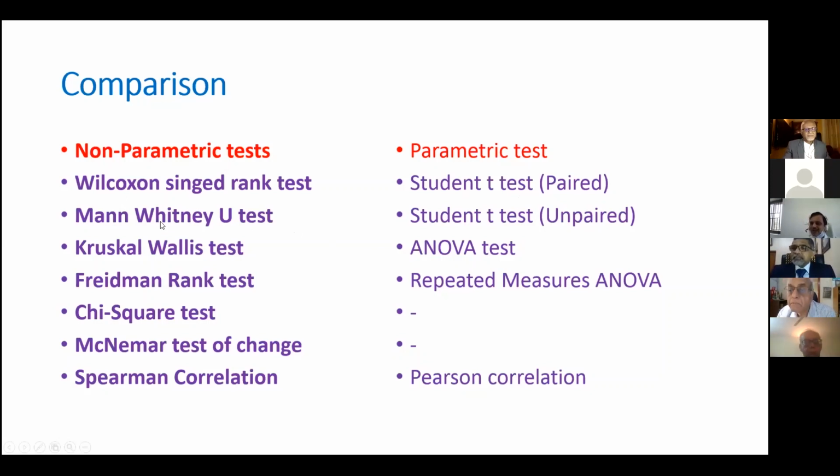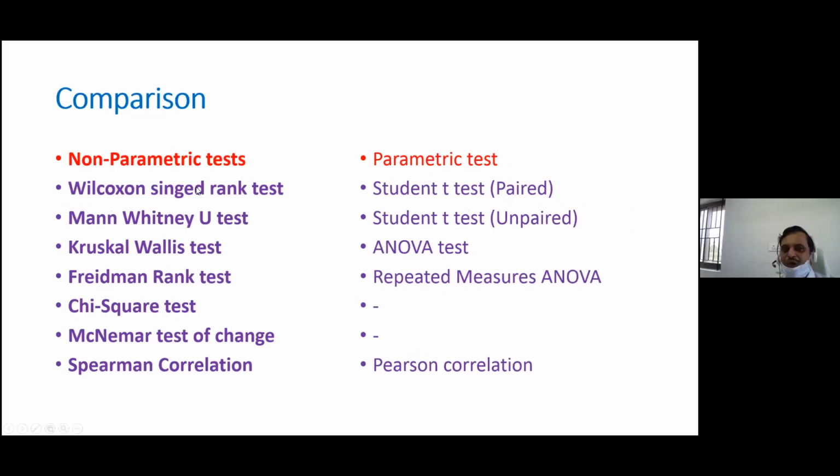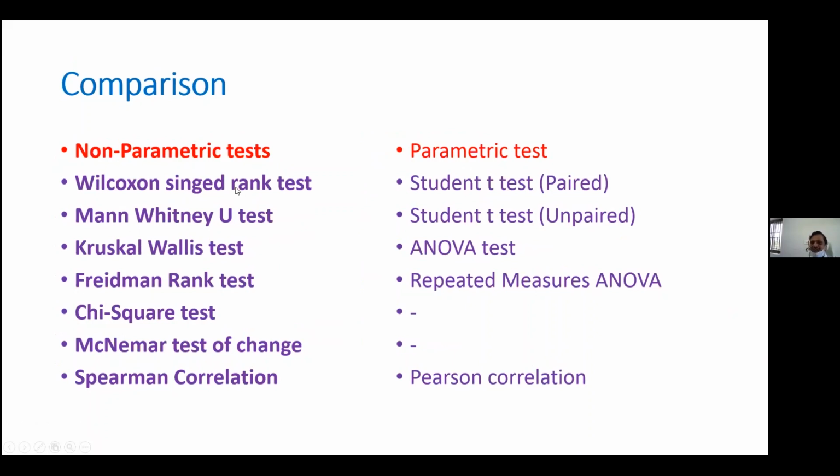It gives the p-value. Generally, when the data is metric data, if instead of applying the student t-test you apply the Wilcoxon signed rank test, you will not get significance where you are supposed to get it. That is a problem. If the data is not non-metric, you should not apply the non-parametric test unnecessarily. Unnecessarily, false positive errors will be there.